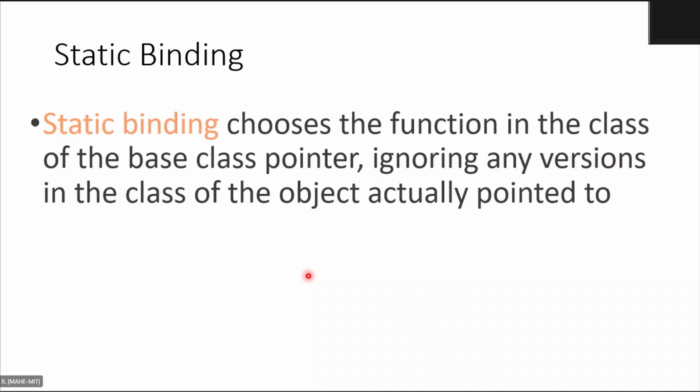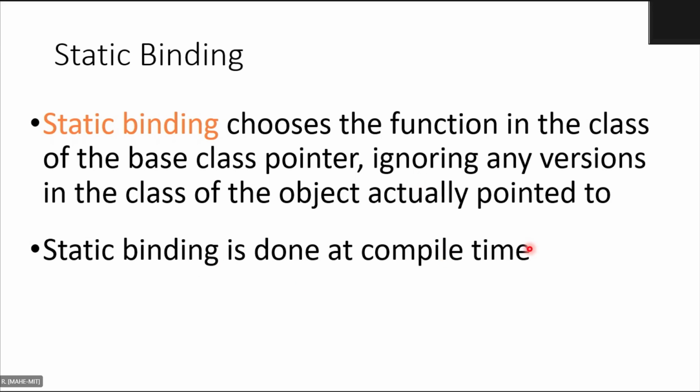Now coming to static binding. Static binding chooses the function in the class of the base class pointer, the function you have defined in the base class, ignoring any versions in the class of the object actually pointed to. So it goes with the base class version.